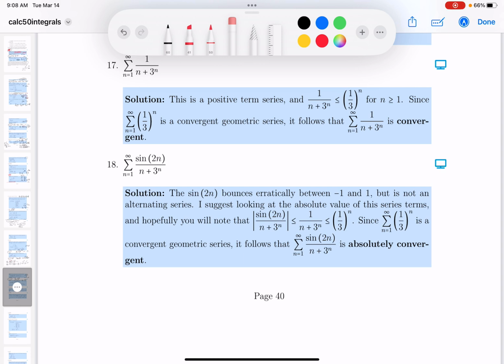I'm looking for absolute convergence, which is a stronger statement, right? So I'm going to look for absolute convergence, and the way to do that is just look at this over here, n equals 1 to infinity, the absolute value. And if I could show that converges, I'll say it converges absolutely.